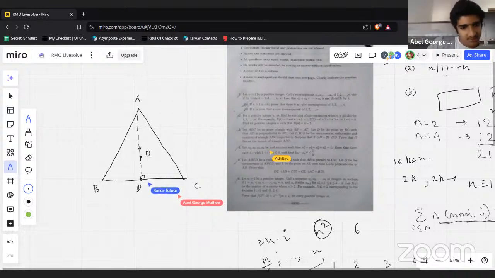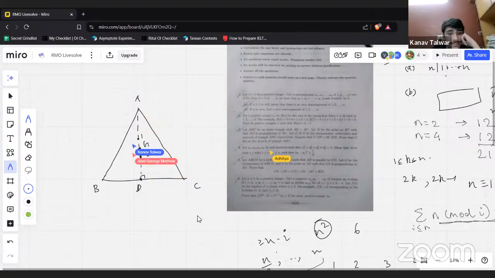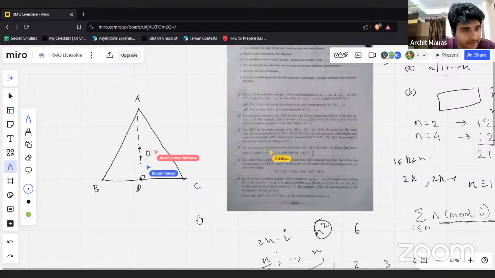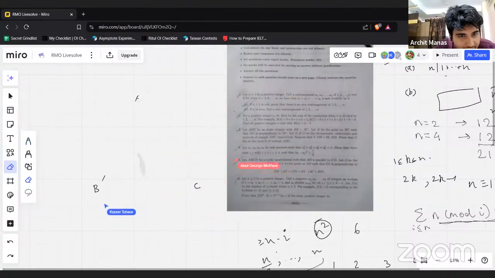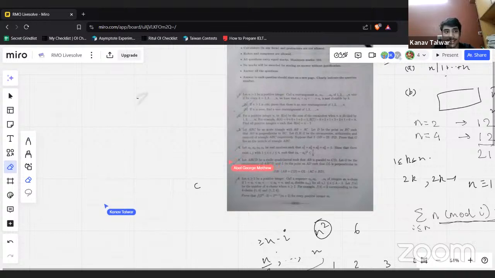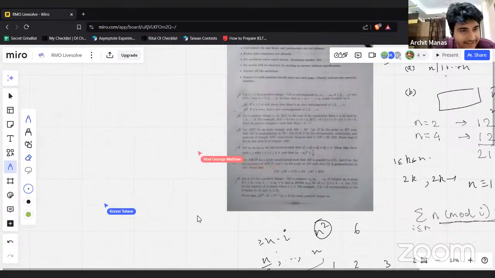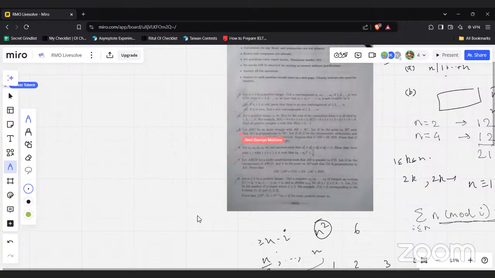You know the OGH ratio. We know the AG to GD ratio is 2 by 3 also. I don't think this is a very good diagram. Maybe this looks like an equilateral triangle. Maybe draw it. How do you construct ABC that satisfies this? That's a good question. That might be harder than the given problem.